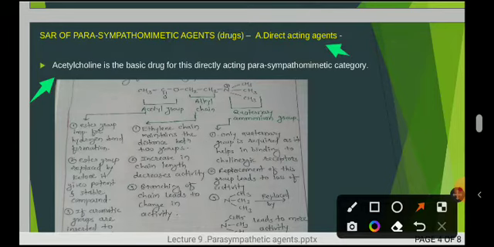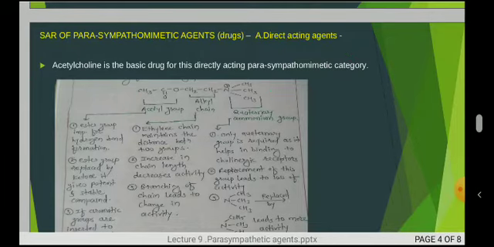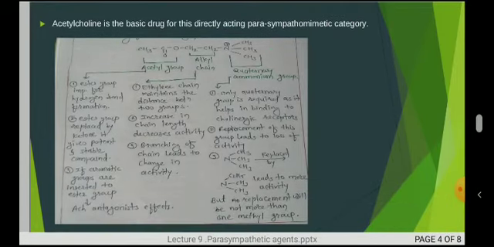As I have shown the basic structure here, acetylcholine consists of an acetyl group, an alkyl chain and a quaternary ammonium group. This is the overall structure of acetylcholine. Now we will see its SAR in detail.